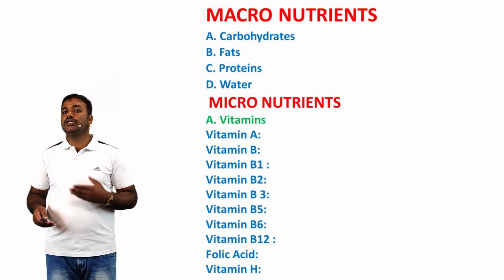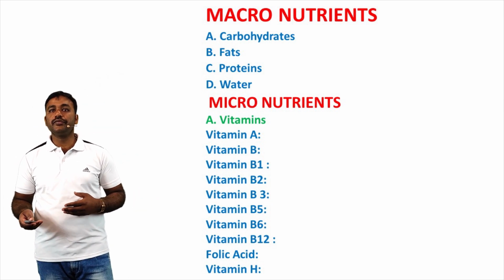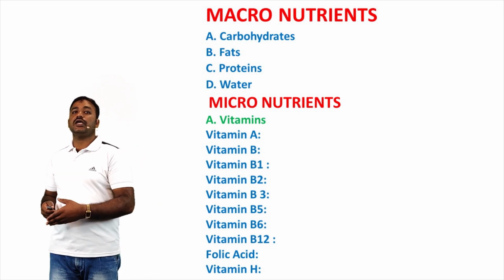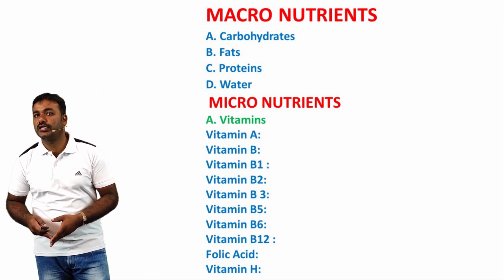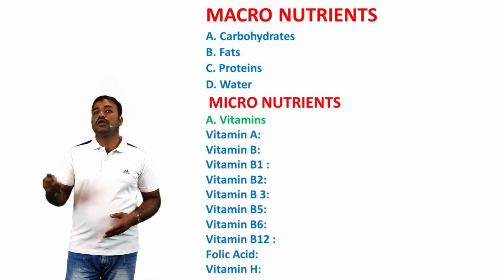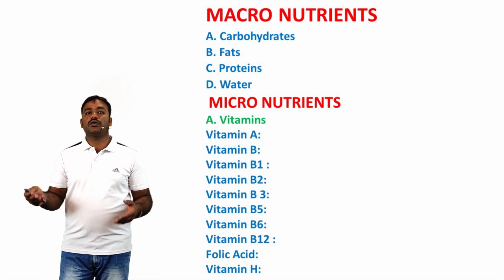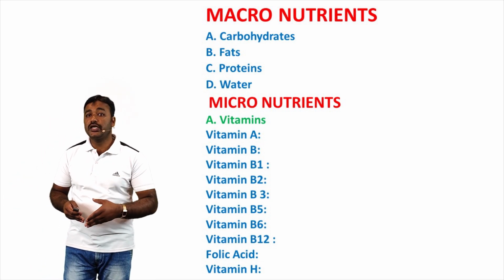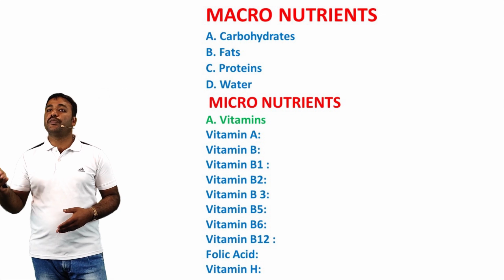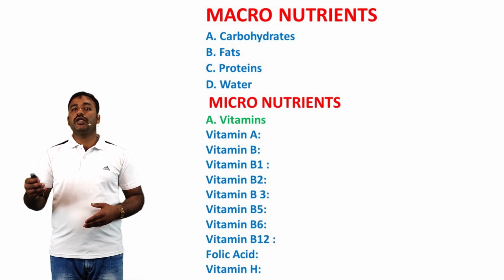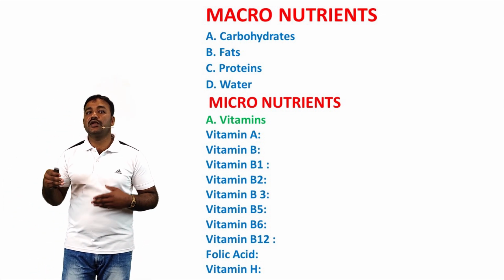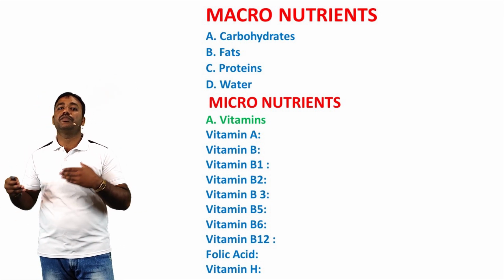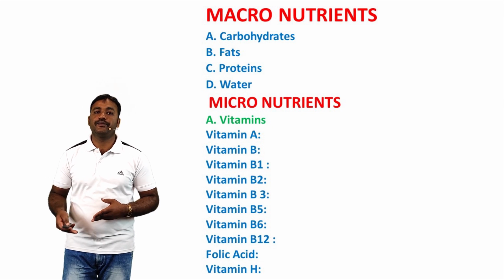Pyridoxine is another name for B6. Next, B12. It is a water soluble vitamin and is a member of the vitamin B complex. It is also known as cobalamin due to the cobalt factor. Cyanocobalamin, hydroxocobalamin. It is produced by the fermentation of certain microorganisms and also found in the liver. It can be prepared synthetically.